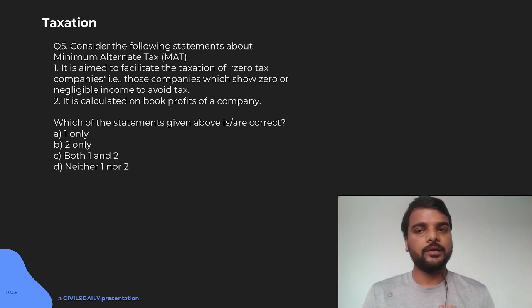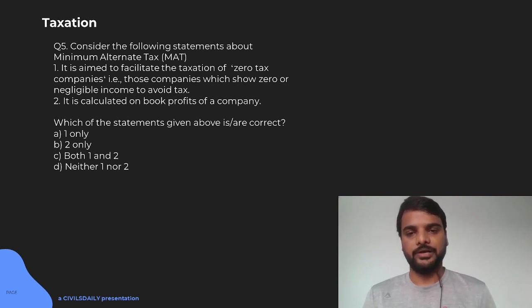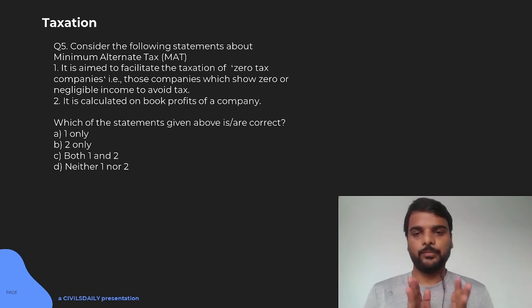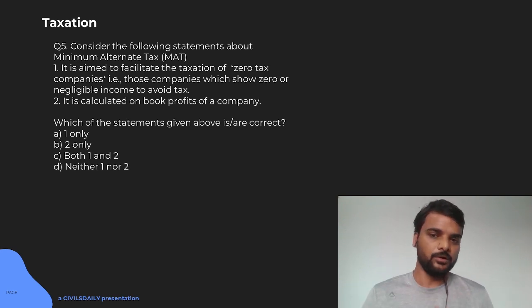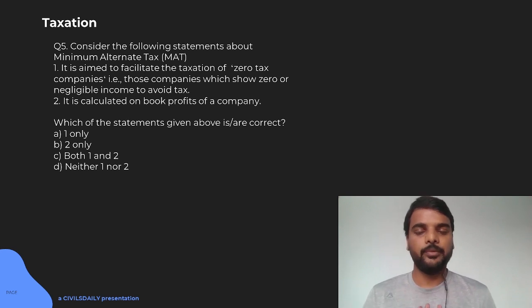Consider the following statement about the minimum alternate tax. It is aimed to facilitate the taxation of zero tax companies, that is those companies which show zero or negligible income to avoid taxes. So what happens is that there are many corporate houses which will show their profit as per their profit and loss account, and they will also give dividend to their shareholders. But when it comes to income tax, that is corporate tax, they will show negligible or zero profit. Okay, we are not earning profit, so I will not pay any income tax. But when you go to their PL account, they will say, okay, I have earned this much of profit. So that is the problem.